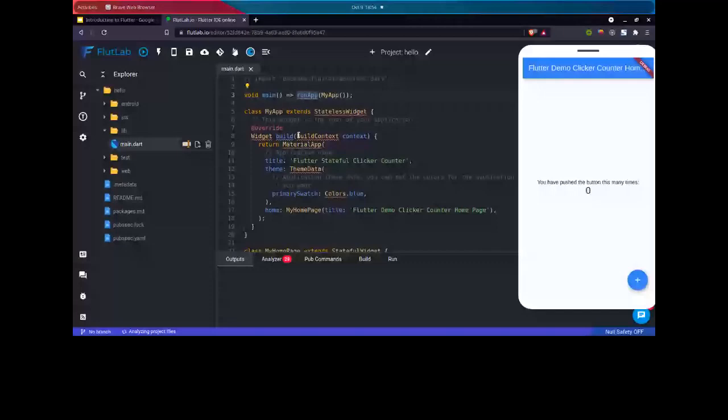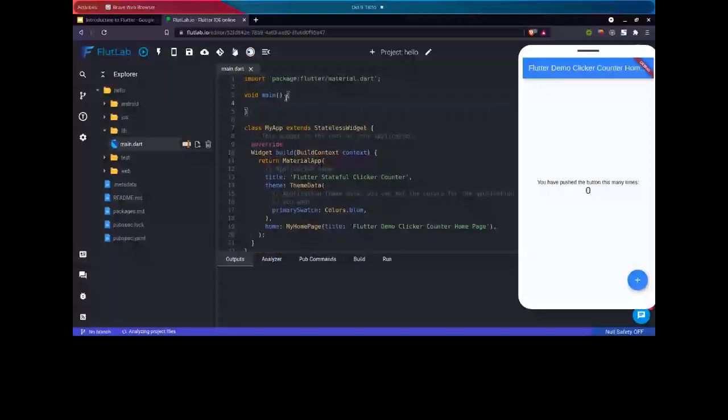Then we created a main function. This is the function which is started when our application is installed. You can see this equal and greater than sign. This is basically a fat arrow notation. The proper way to do that is like this. So this is the way you do it in normal programming in Java or Swift. But with the fat arrow notation, when you have only one line of code inside the function, you can use the fat arrow notation like this.